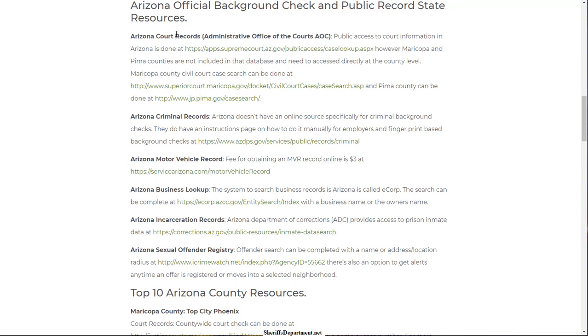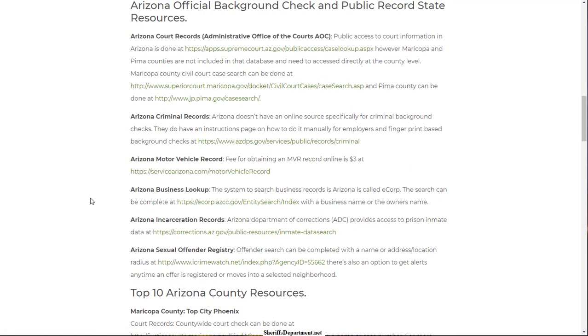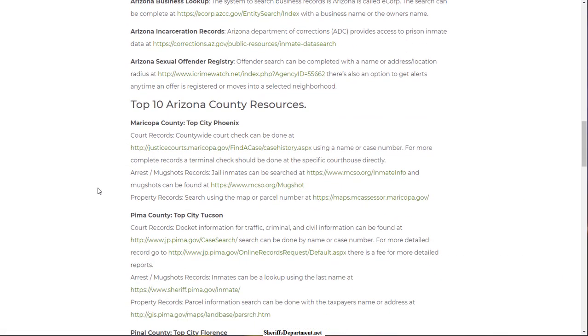So when it comes to criminal background checks, you have your essentials: court records, criminal records. At times, even driving related records could also be considered criminal. It could be even business. It's definitely prison and incarceration records, and it's definitely the sexual offender registry. And a lot of these options are free. So if you can't find some of these things at the state level, in most cases you will, but you can also do this at the county level, and we cover the most populous counties in each state.